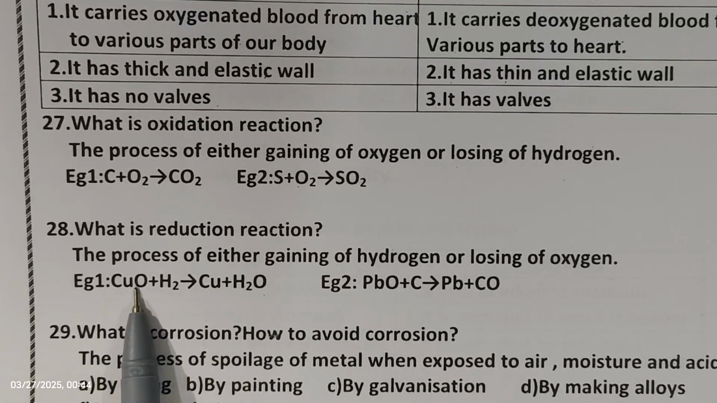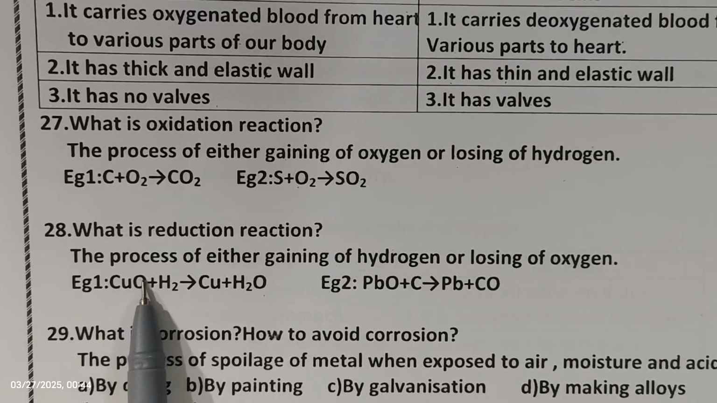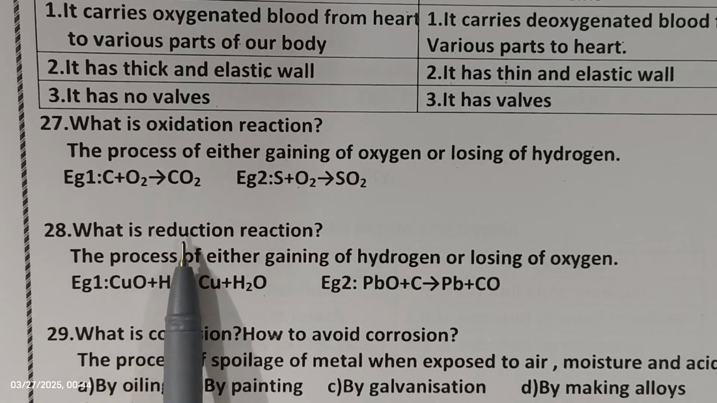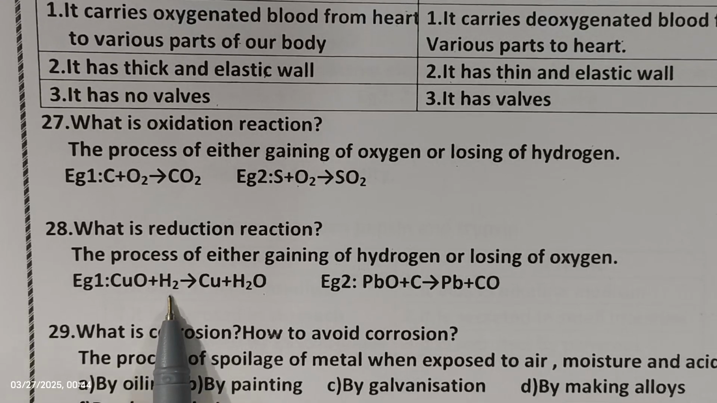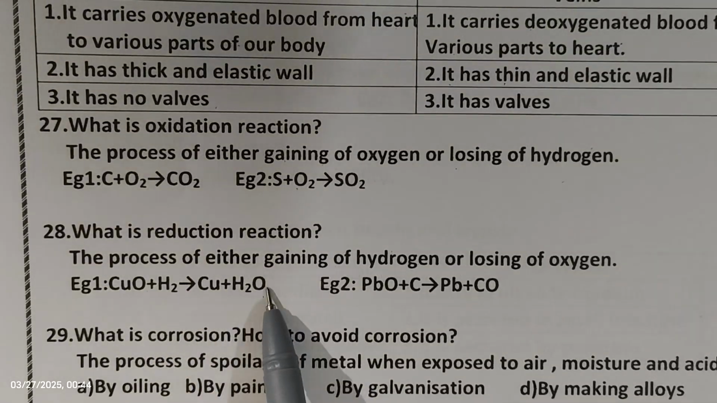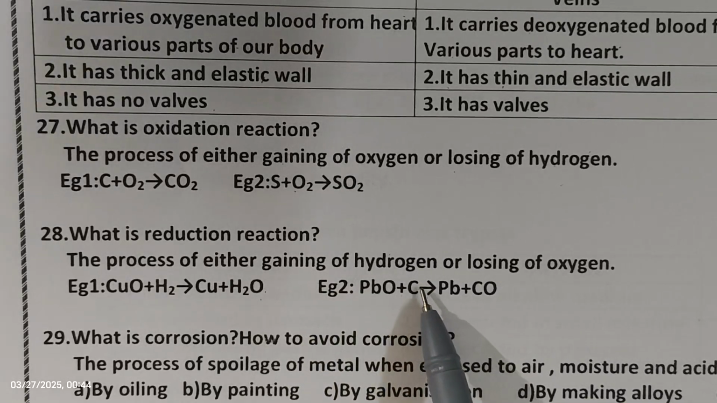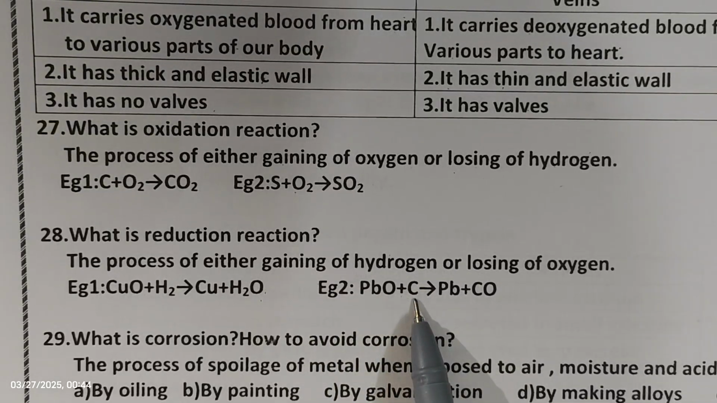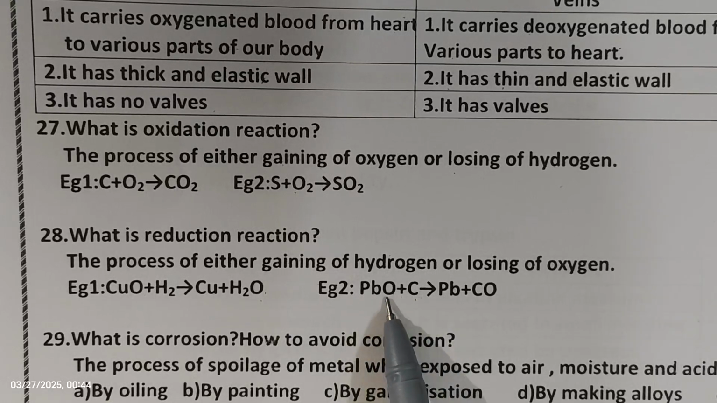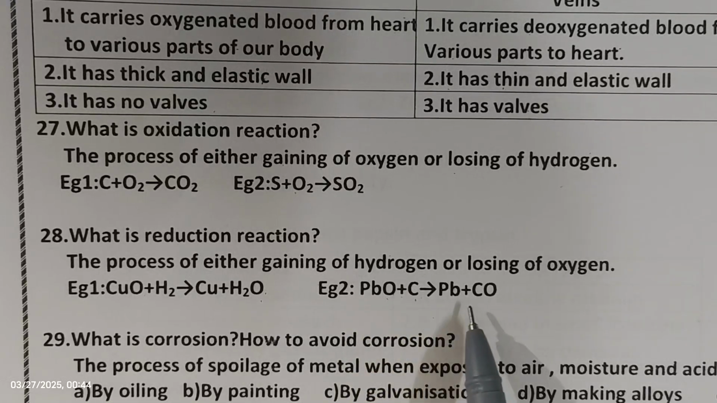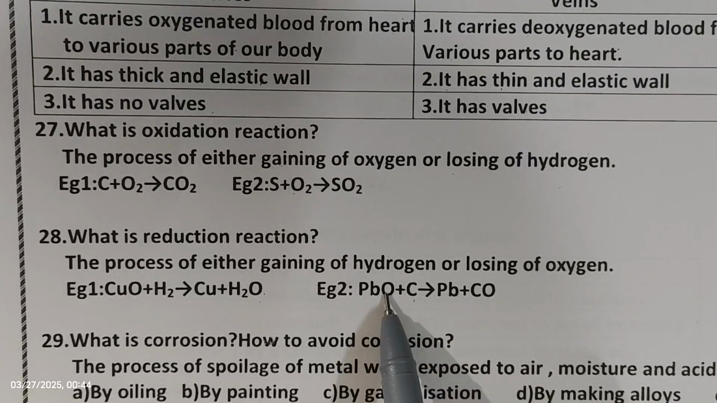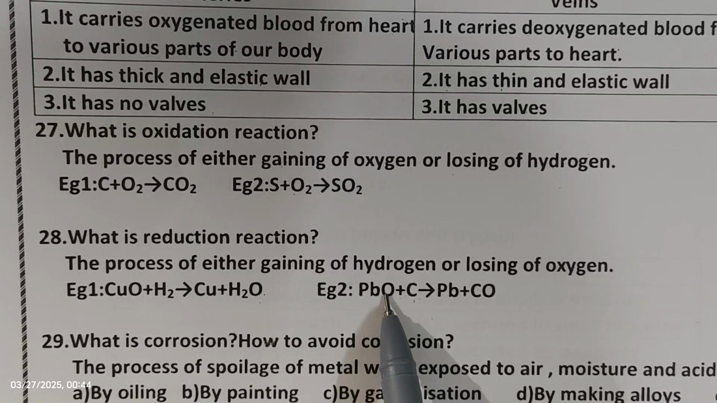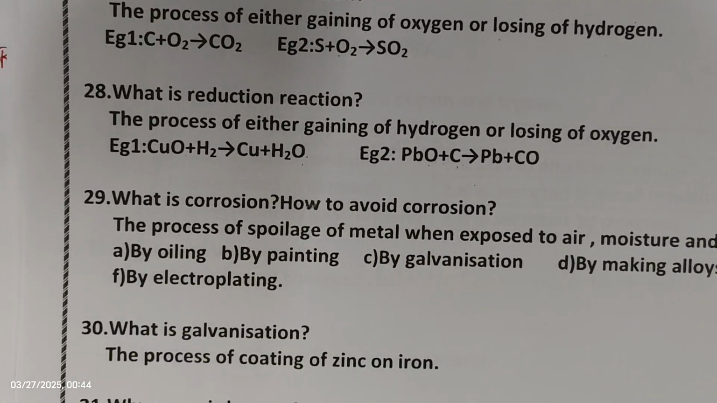Oxygen is removed, so that means it is a reduction reaction. See here, in copper oxide the oxygen is removed by adding hydrogen, so that it becomes Cu plus H2O. In the same way, one more example, lead oxide plus carbon. In lead oxide the oxygen will be removed and carbon will gain oxygen. So removal of oxygen is nothing but reduction. We'll move to the next question.